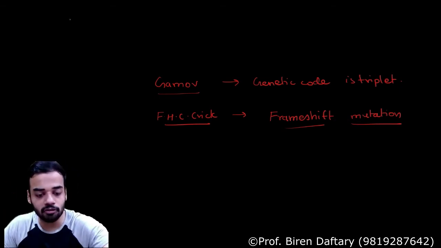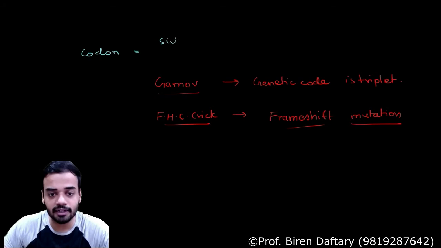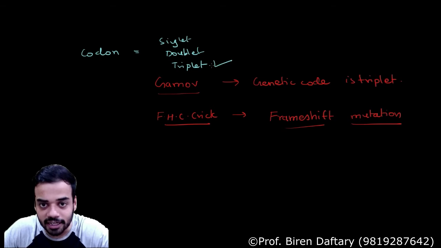So if I put a question, what is codon? Is it a singlet? Is it a doublet? Or is it a triplet? A codon is a triplet. That means it is made up of 3 nitrogen bases, not 2, not 1.